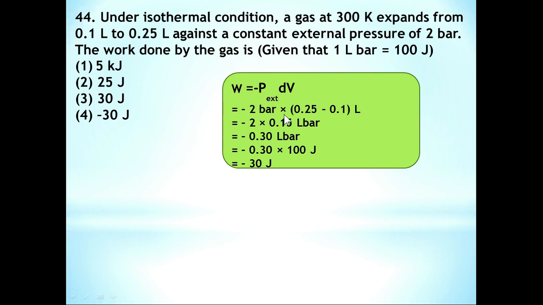External pressure is 2 bar, and the change in volume is final volume minus initial volume. The gas expands from 0.1 liter to 0.25 liter, so it is 0.25 minus 0.1 liter, that is minus 2 into 0.15 liter bar. But 1 liter bar is equal to 100 joule, so it is equal to minus 30 joules. So option 4 is the correct answer.